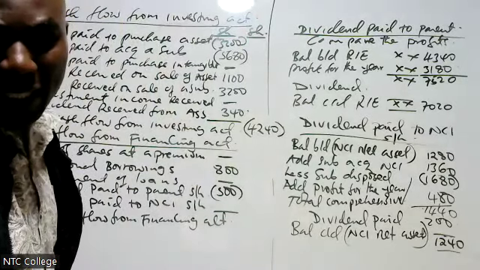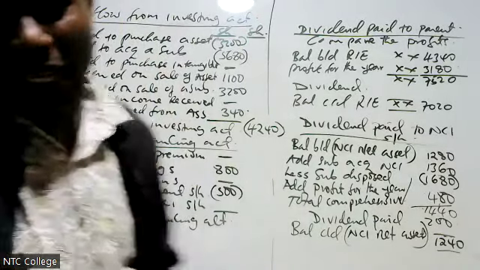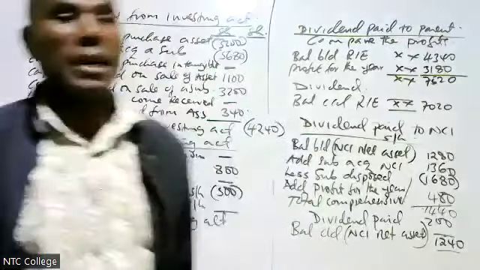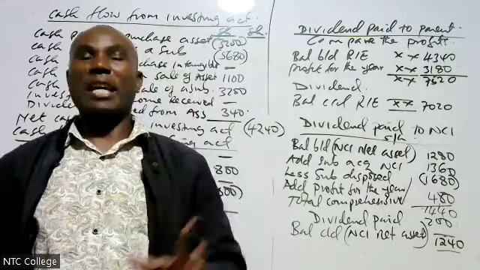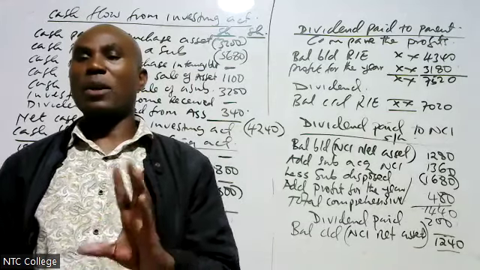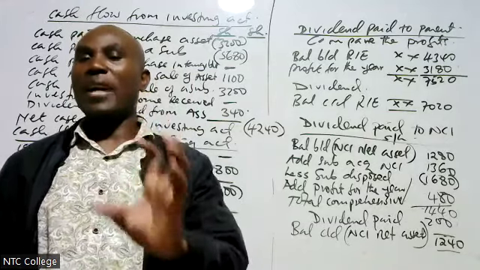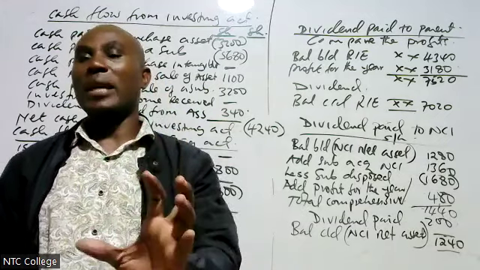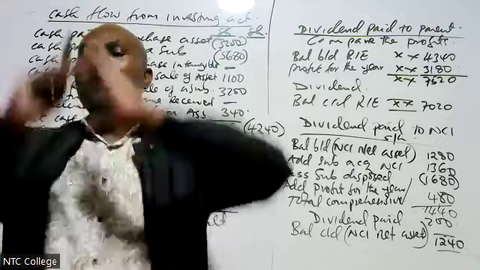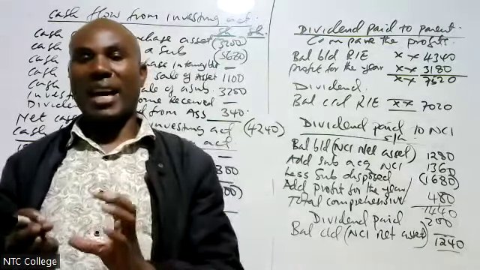Why not take 380? I'm explaining. Remember here we are not taking 380. We take everything that belongs to NCI because here we are valuing NCI, the total value of NCI.